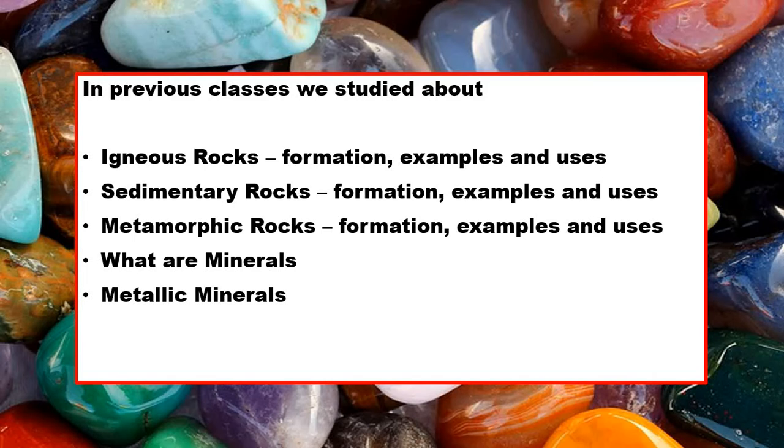We had talked of metallic minerals. Minerals from which we extract metals are called metallic minerals. We had talked about ores like pyrite, hematite, bauxite, which are minerals having a high content of a specific metal, and we extract that metal from these ores. We had talked of non-metallic minerals like feldspar, mica, silica, silicon. All these are non-metallic minerals, and these are used for various purposes in the industries.